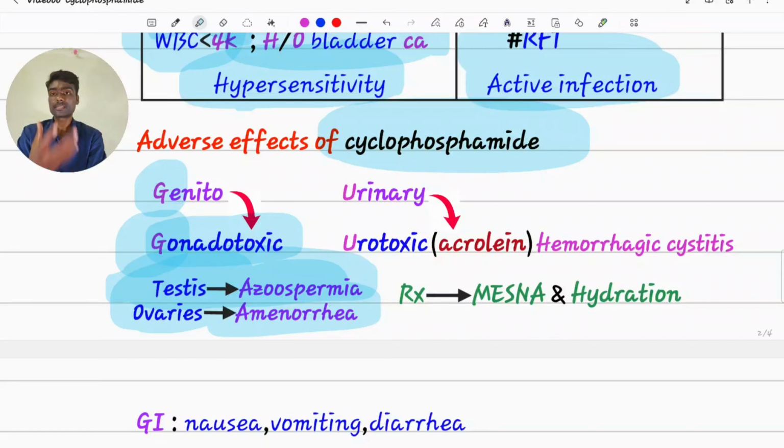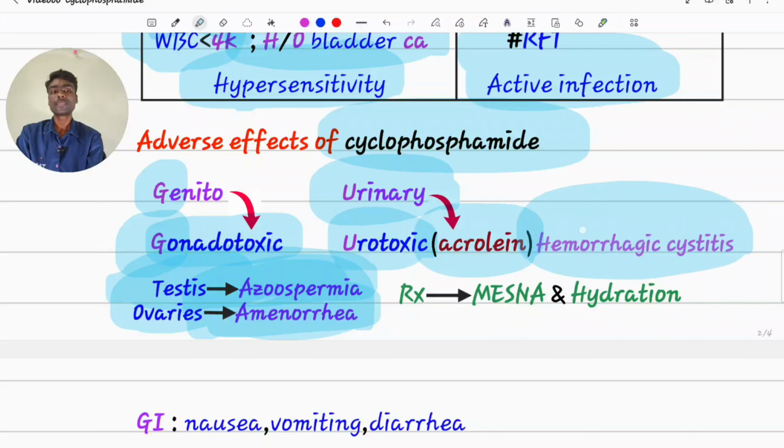It mainly attacks the germ cells in testes and ovaries, leading to its failure. Urinary side effects like, as I already told you, acrolein is urotoxic which causes hemorrhagic cystitis. Treatment is Mesna and hydration.